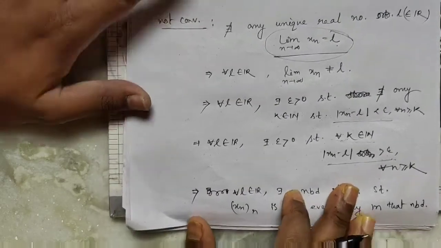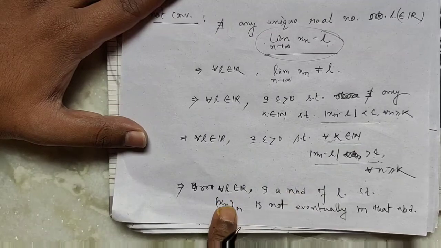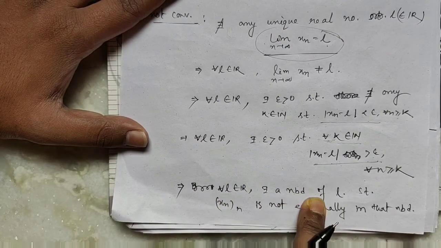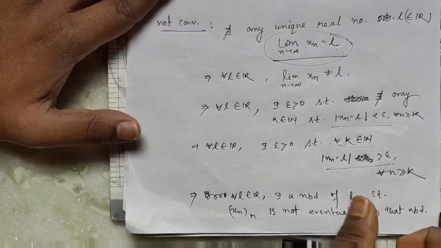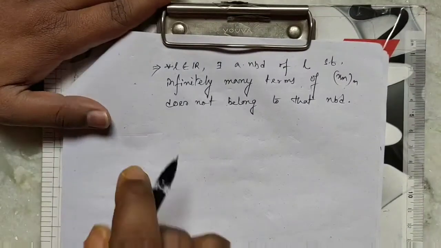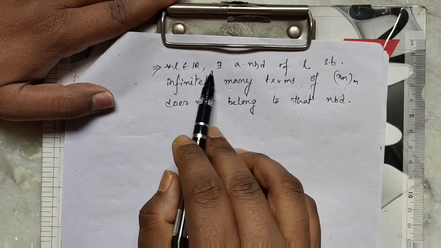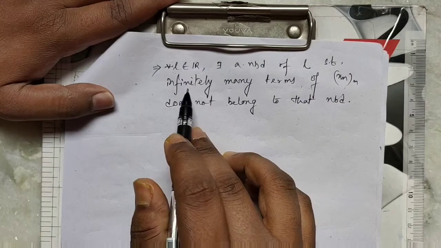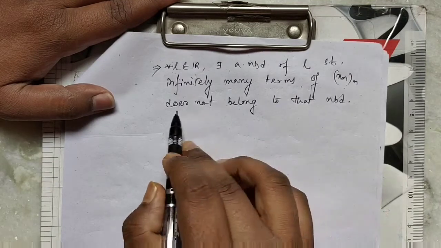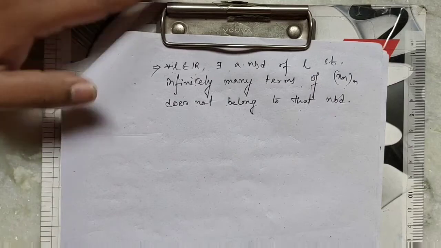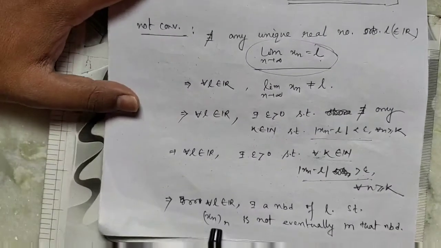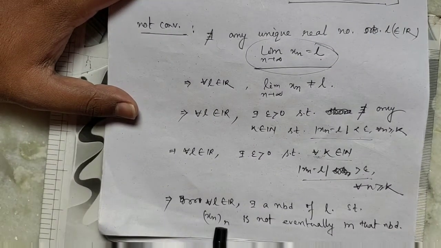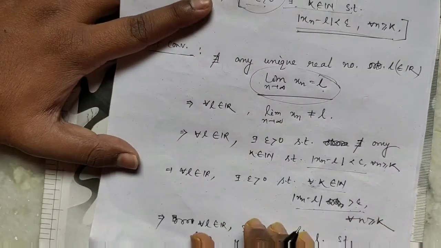Okay, so which actually implies there exists a neighborhood of L such that xn is not eventually in that neighborhood, and which also implies there exists a neighborhood of L such that infinitely many terms of xn do not belong to that neighborhood. Okay, so these are equivalent definitions of a divergent sequence.